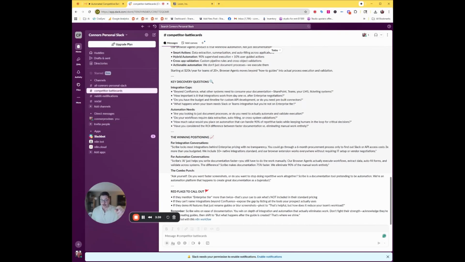The winning position, and this is where it gets really valuable. For integration conversations, Scribe locks most integrations behind enterprise pricing with no transparency. You go through a 6-month procurement process only to find out Slack or API access costs 3 times more than you budgeted. We include 10 native integrations standard, and our browser extension works everywhere without requiring IT setup or vendor negotiations. That is the kind of insight that is absolutely critical when you have a sales call coming up soon and you don't know what to say.